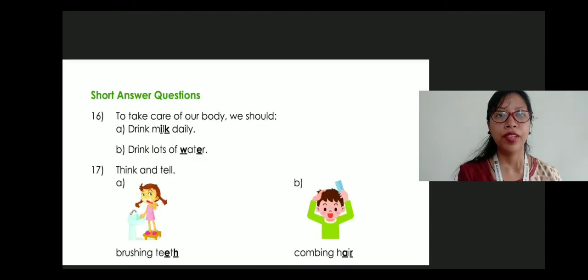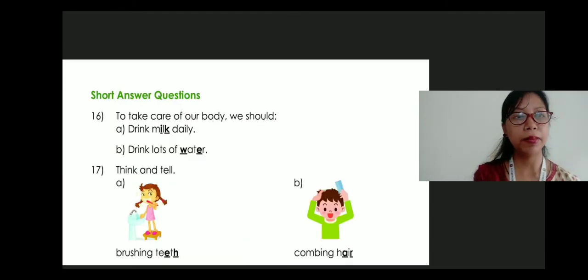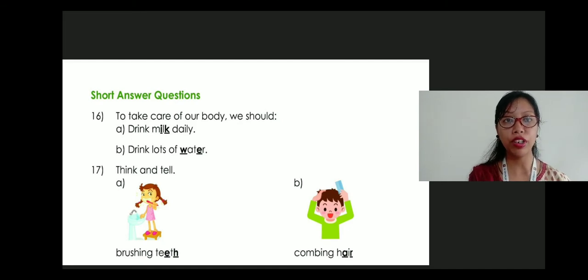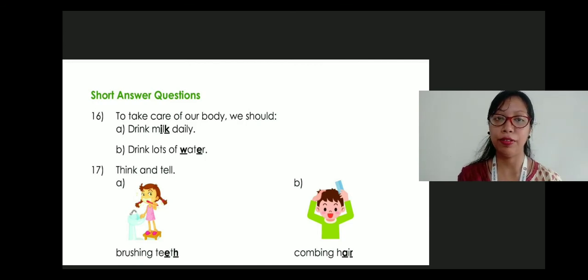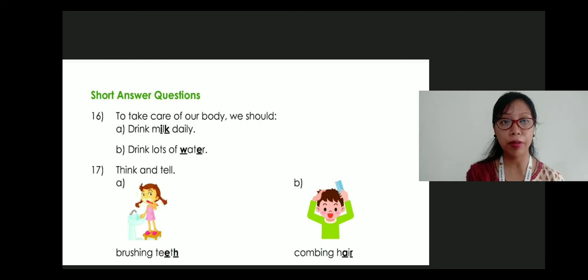Now let's move towards the next one. Short answer. Question number 16. To take care of our body, we should A. Drink milk daily, to keep our bones and muscles strong. Then B. Drink lots of water, W-A-T-E-R, so that our body remains hydrated.